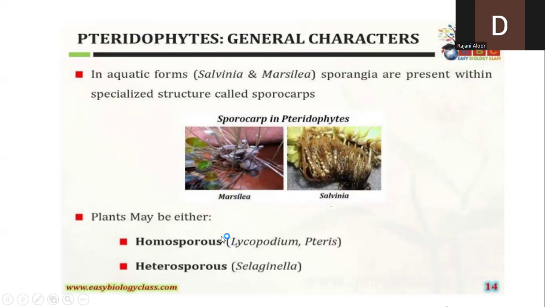Lycopodium, it is a homosporous plant. Pteris, it is a homosporous plant. Selaginella, it is heterosporous. What is the difference between these two? Homosporous means the plant which is producing only one type of spore.